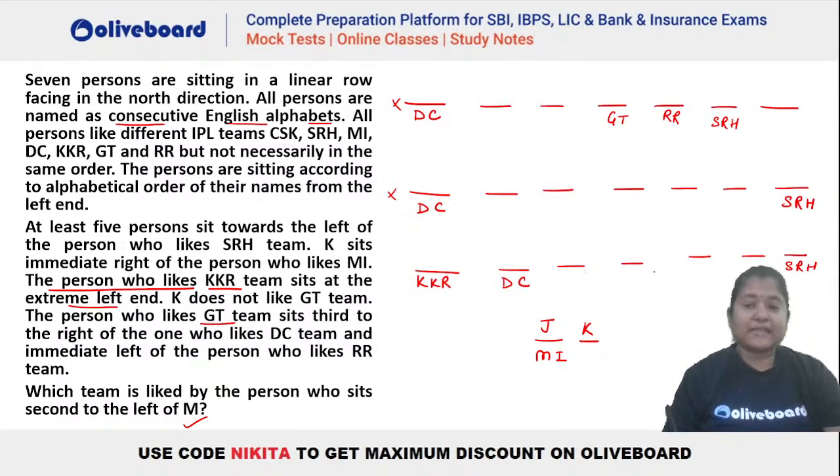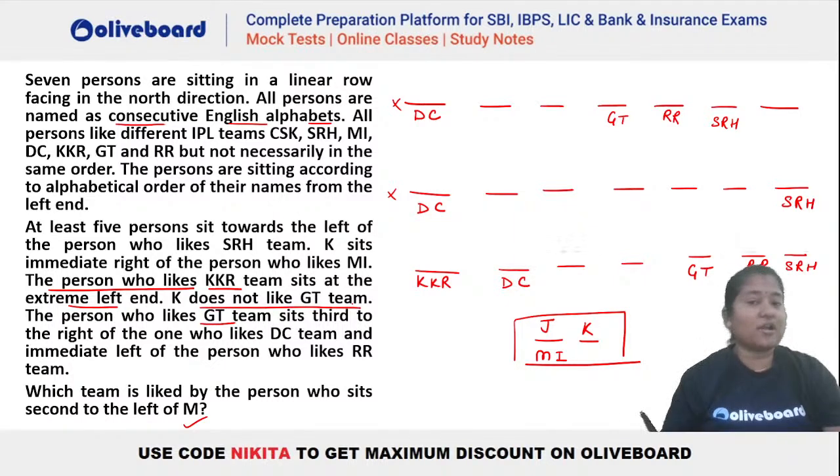DC here, then gap of 2, then we have your GT and then we have your RR, right? So you can see this will be the situation. Now you have to place your J and K such that J likes MI and we know that K does not like GT, right? So K cannot like GT here, so you place your K at this particular position. So you can see the only possibility will be this, that J and K are here, isn't it?